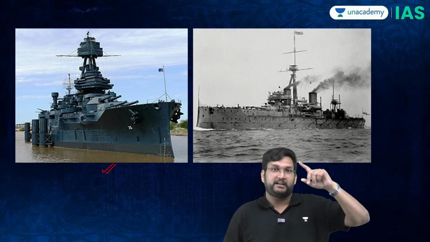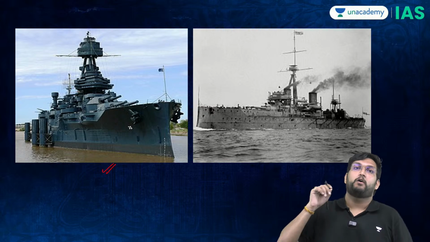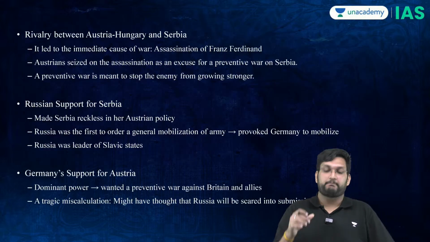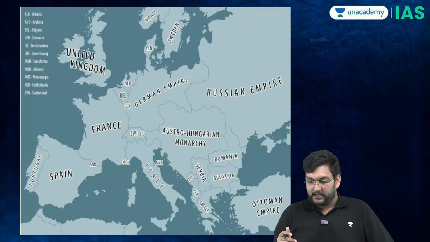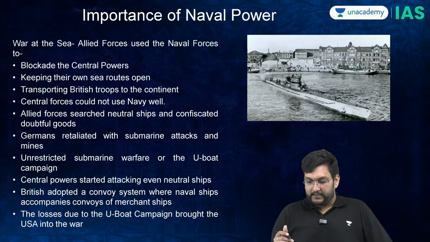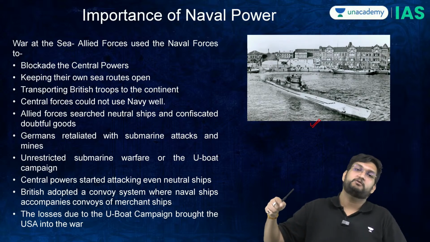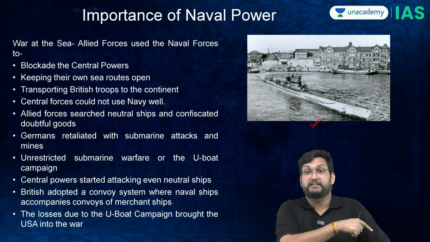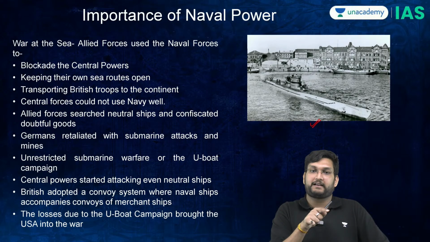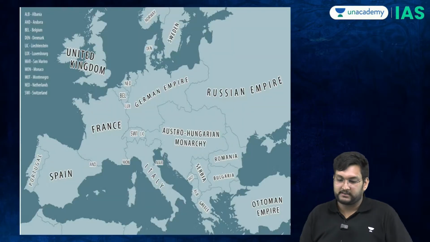So the Germans introduced the precursor of what is today called submarines. That is called a U-boat. I'll show you. This is called a U-boat. U-boats were the answer of the Germans to the dreadnought ships of the British. And there will be proper naval rivalry between these two nations.